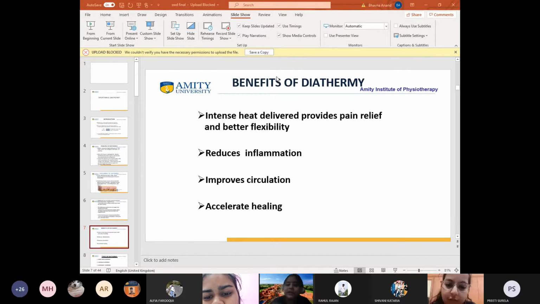Very good, very good. This is what is happening. When there is an increase in the blood flow, there will be washing away of metabolites or the pain-causing substances. So once they are washed off, what will happen? There will be a reduction in the inflammation. Very good. Yes, Alfia, you want to add something? There is another point in it.